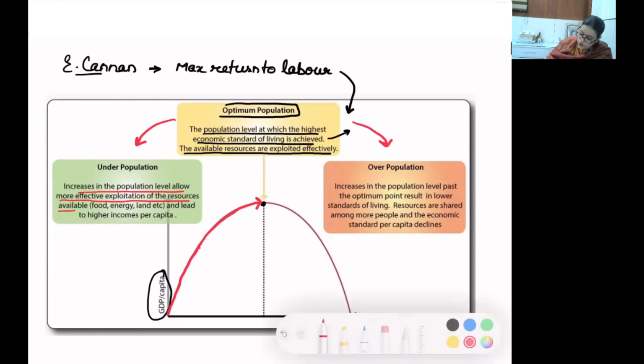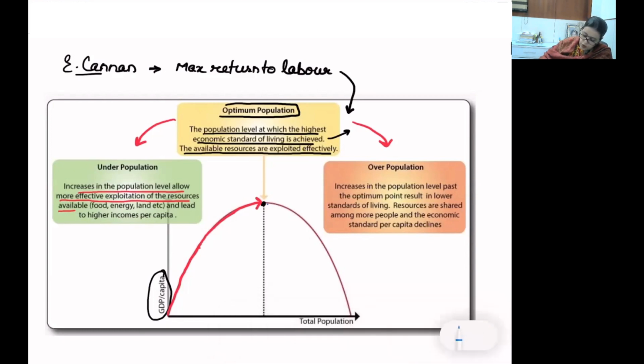And as I change over to this level, beyond optimum, population is continuously growing, but what scenario develops? Overpopulation: increases in the population level past the optimum point result in a lower standard of living, resources are shared among more people, and economic standard per capita declines.